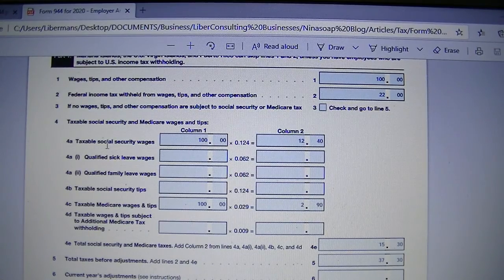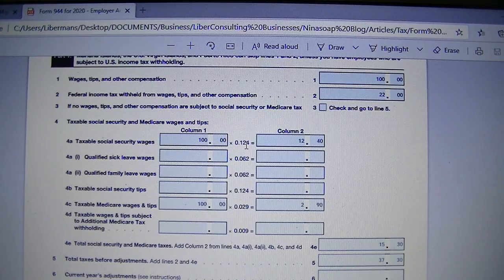So for taxable Social Security wages, that will be the same as line 1 times 0.124, and 0.124 is both employee and employer Social Security rate combined.